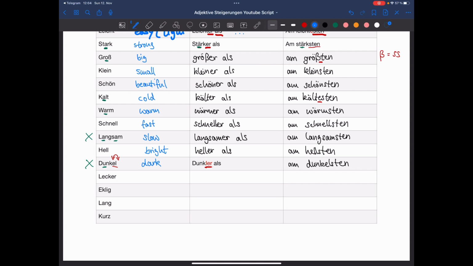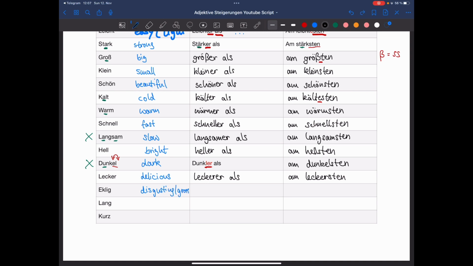Next one is lecker, delicious. Okay, the comparative form would be leckerer als. And the superlative am leckersten. Sehr gut, perfect. Next one is eklig. Eklig means disgusting or gross.